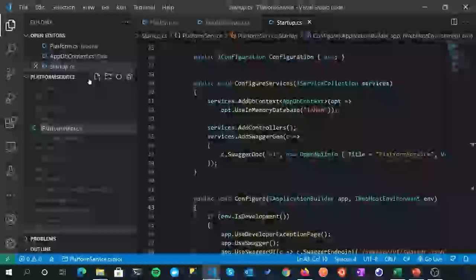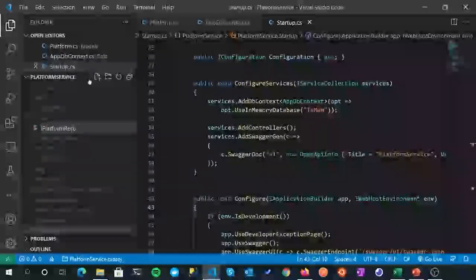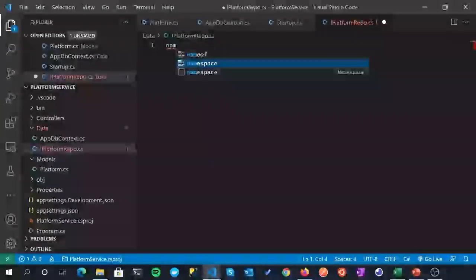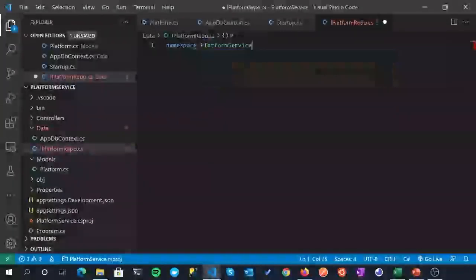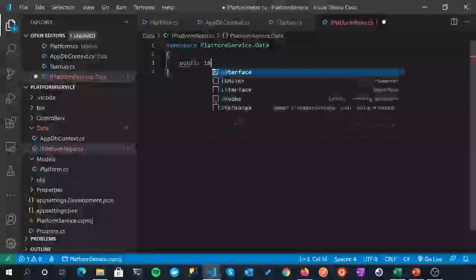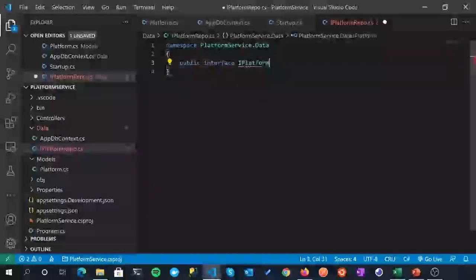repository.cs. Not repi, that sounds like it's Latin there. I did it again. Repo. All right, IPlatformRepo.cs. Okay. And namespace of PlatformService.Data. And it's just a public interface called IPlatformRepo.